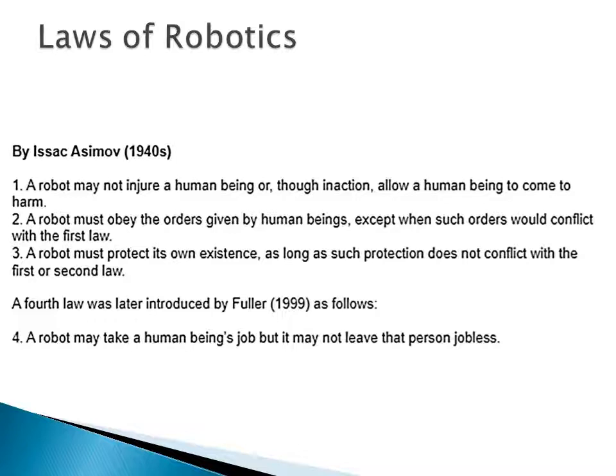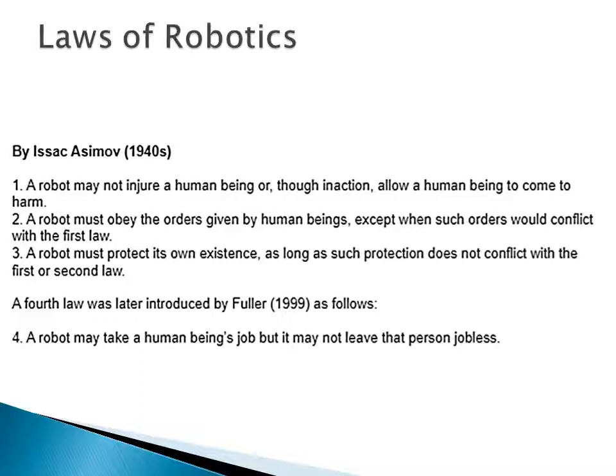Suppose there is any case where a person is damaging a robot; the robot should be capable of saving itself, but without conflicting with the first or second law. It does not mean that it wants to save its life by killing the person, right? It is not like that. The robot should not break the first or second law.